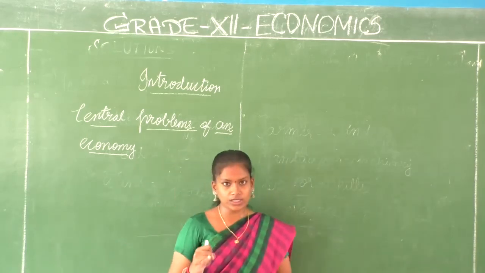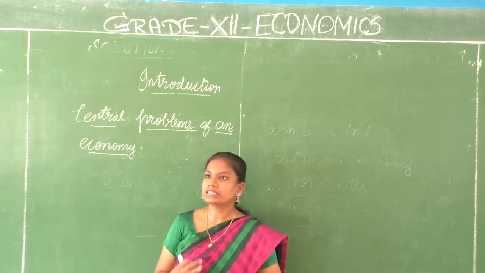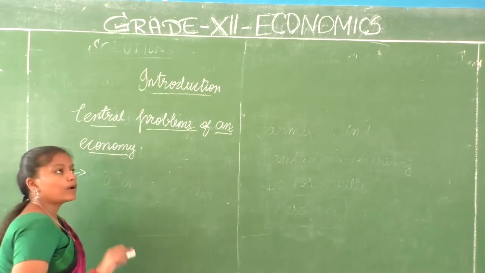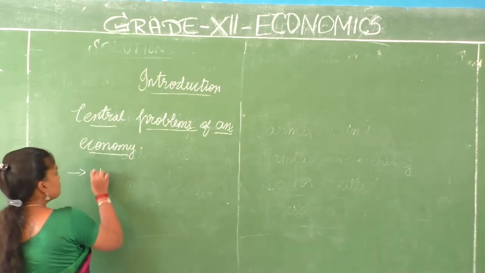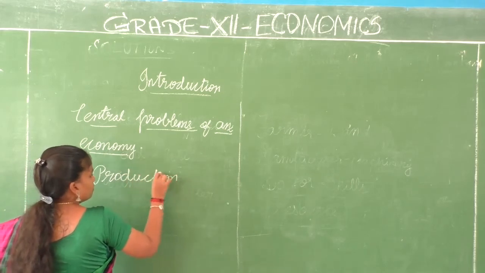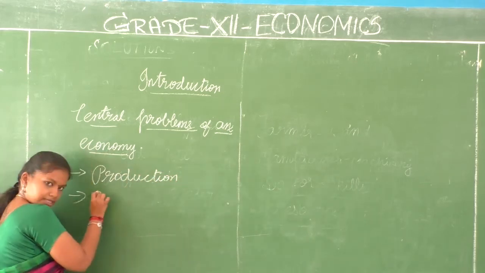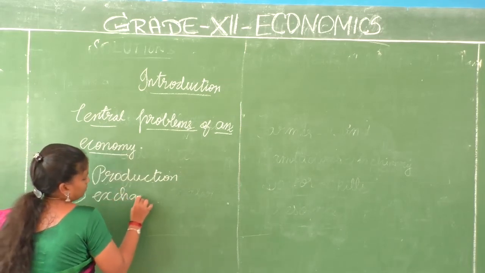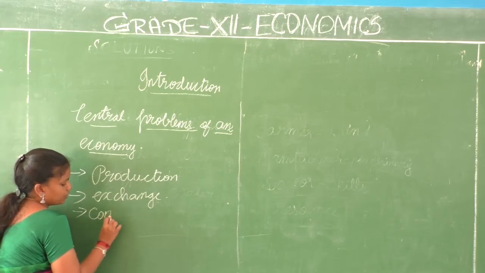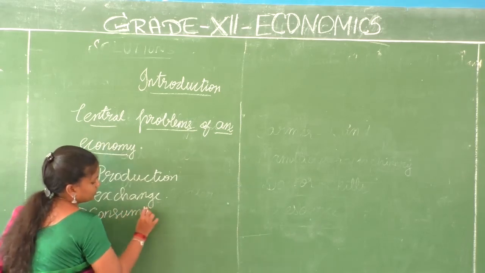The production, exchange and consumption of goods and services are basic economic activities. What are the basic economic activities? Production, okay, then exchange, then finally consumption. Consumption means what? Using it.